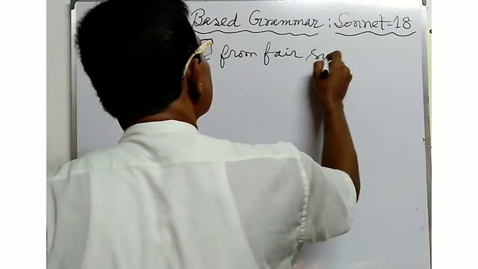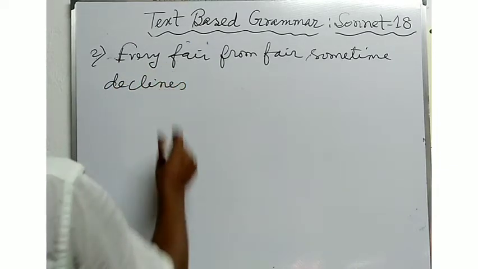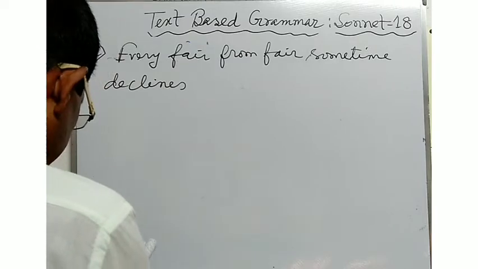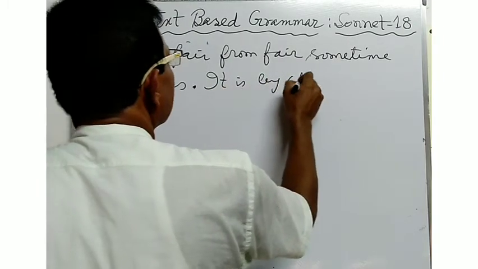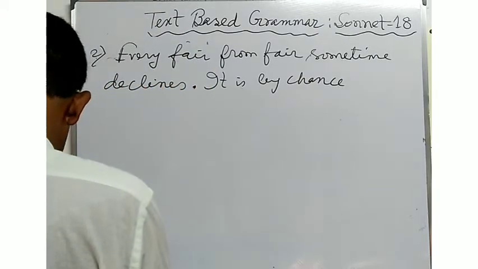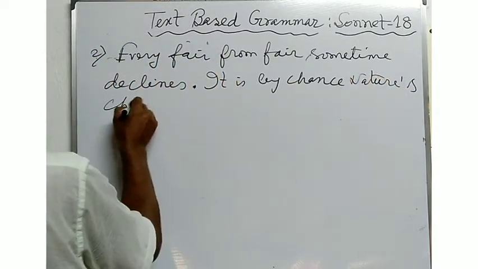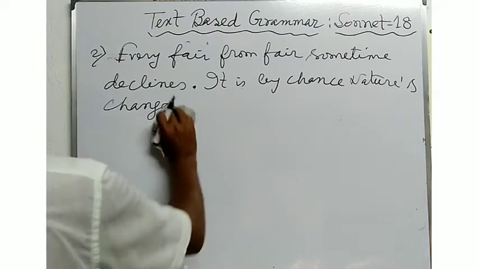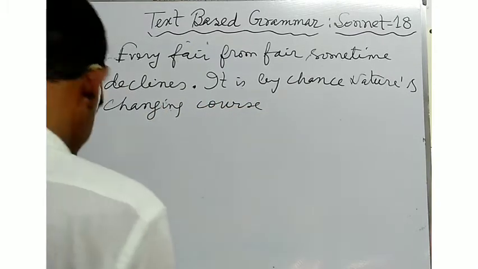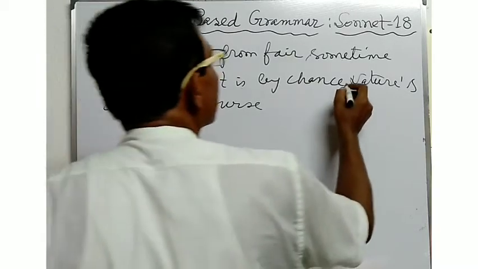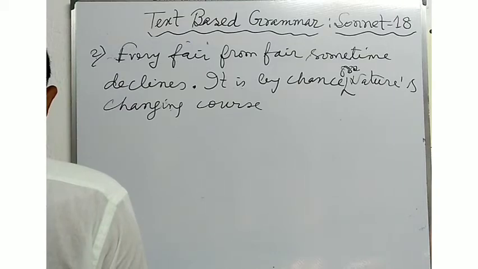The second sentence: It is by chance or nature's changing course, C-O-U-R-S-E, untrimmed.